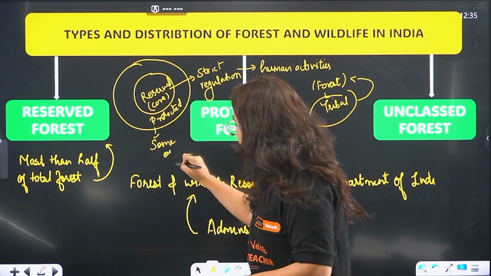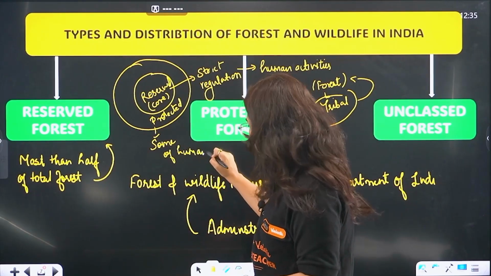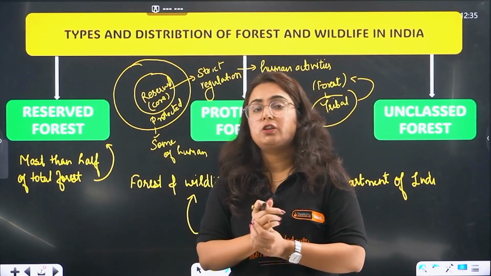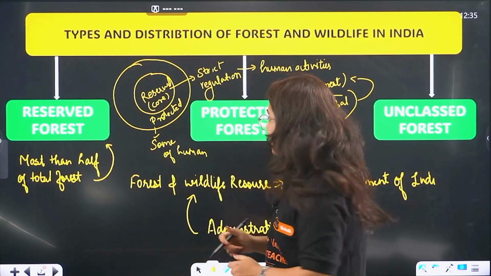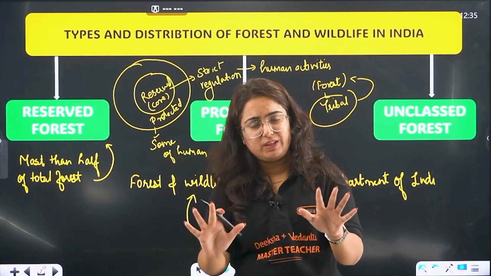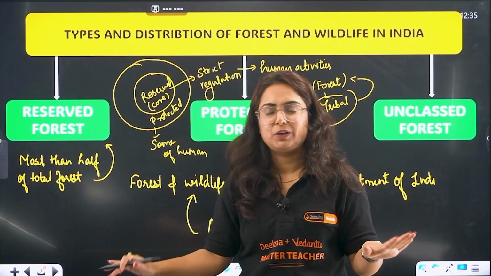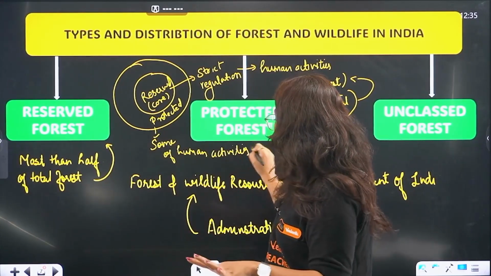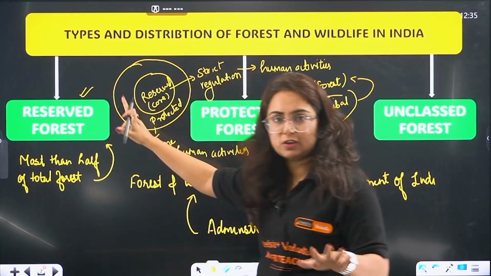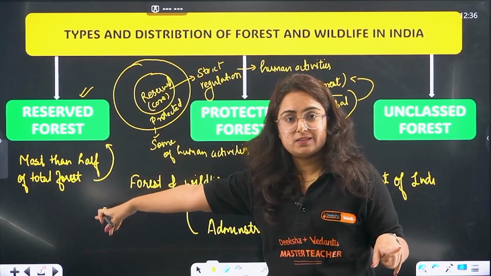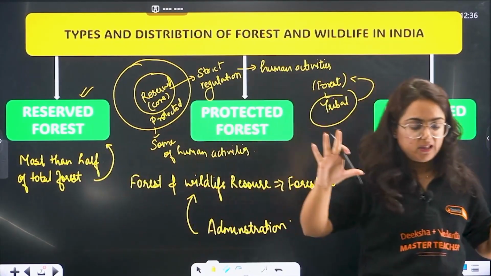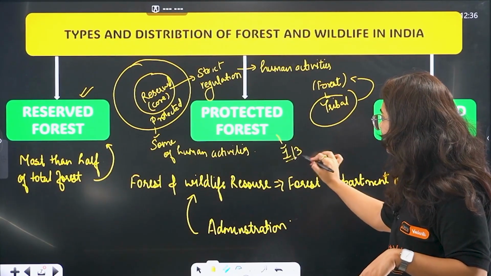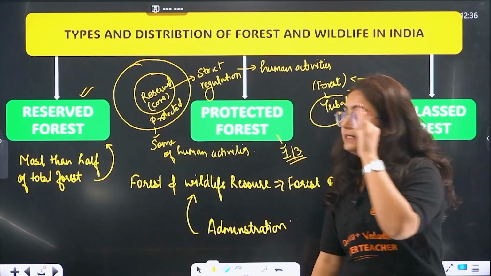So, some of the human activity might be in an area where the species which are going to be endangered are not present, or even restricted activities are allowed. Not all the activities are allowed. Okay? So some of the human activities are allowed. The more strict region is reserved forest. And how much of India's forest is reserved? 50% and more. And when we talk about protected forest, almost 1/3 of the forest is considered as what?